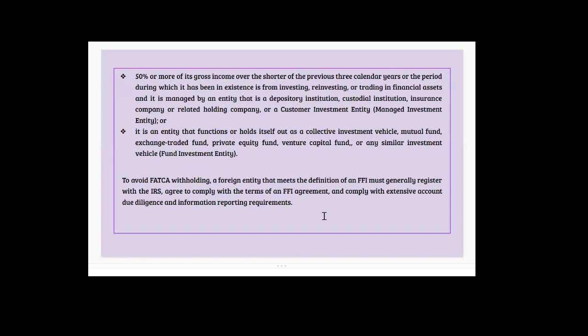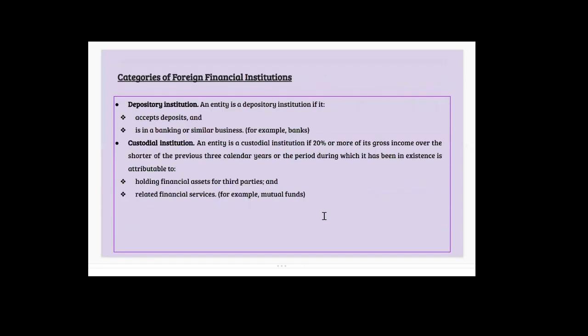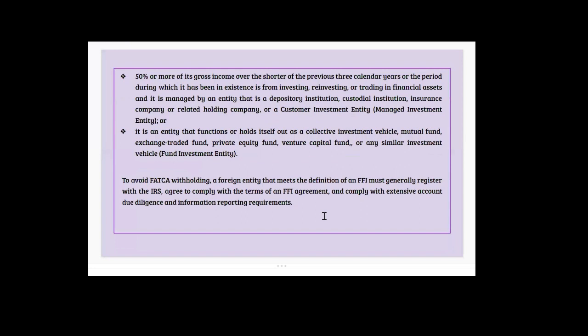The second is when 50% or more of its gross income over the same period is from investing, reinvesting, or trading. The third is when it is an entity that functions or holds itself out as a collective investment vehicle, mutual fund, or exchange traded fund. So these three types of FFIs are generally present: the depository institution, the custodial institution, and the investment entity.